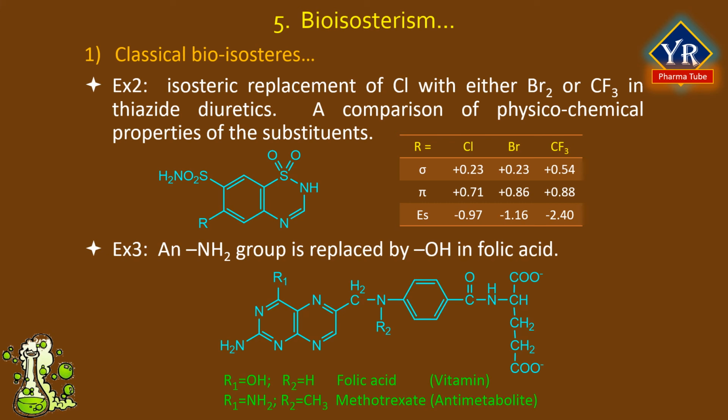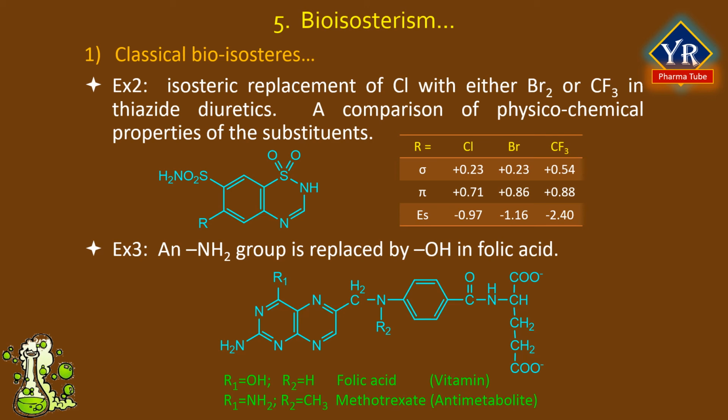In the table, we can see the different quantitative physicochemical properties, such as hydrophobicity, that is pi, the Hammett substituent constant, that is sigma, and the steric constant value, that is Es, which have been given for comparison of the functional groups for their selectivity. Example 3: an amino group for a hydroxyl group in folic acid. The amino group is capable of mimicking the tautomeric forms of folic acid and providing the appropriate hydrogen bonds to